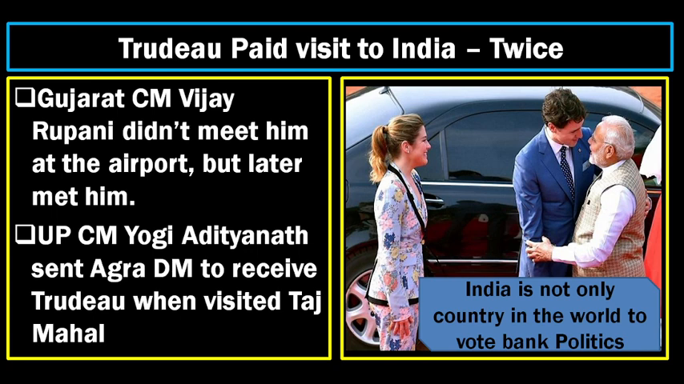But when Trudeau paid a visit to India, where normally Prime Minister Modi takes visitors to Gujarat to show the development around Gujarat itself, when Trudeau went to Gujarat, the Gujarat CM did not even meet him at the airport. Later she met him at the hotel. Even Trudeau wanted to see the Taj Mahal, the seventh wonder of the world. When he wanted to see the Taj Mahal, UP CM Yogi Adityanath didn't even meet Trudeau, and he just sent one district collector of Agra to receive Trudeau when he visited the Taj Mahal.